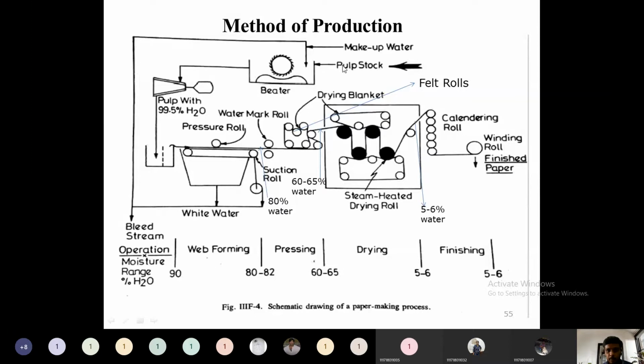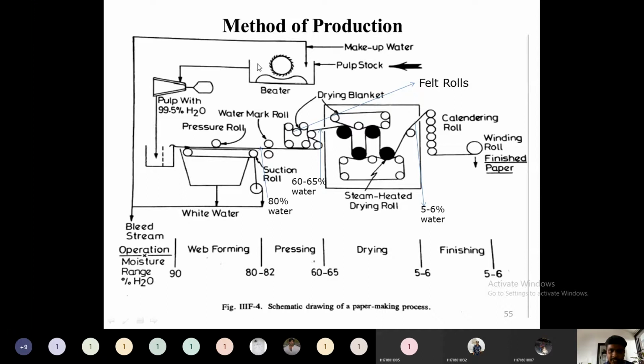So here the pulp will be mixed with the water in order to form a viscous slurry of this fiber pulp plus water. Then this operation is called beating or refining. So the process equipment used here is a beater. A beater is nothing but a tank with a rotary drum. Small knives are attached to this rotary drum in order to shred the pulp and form a suspension of the pulp in water.